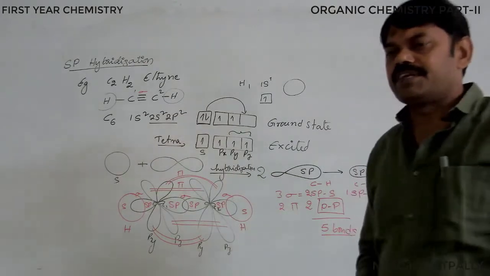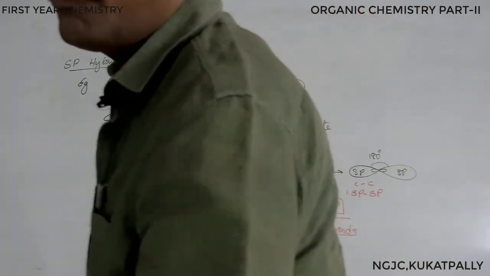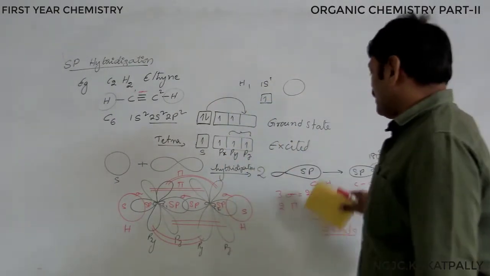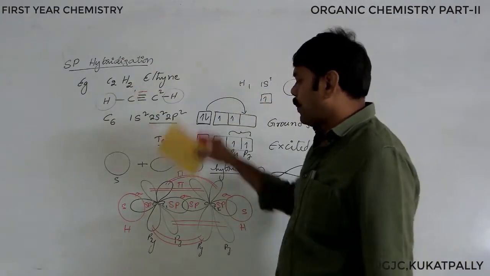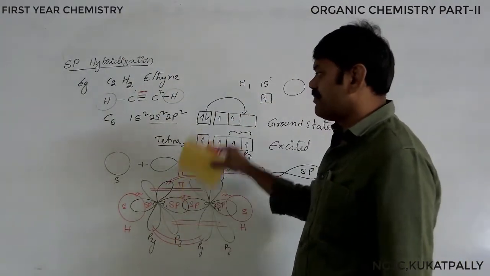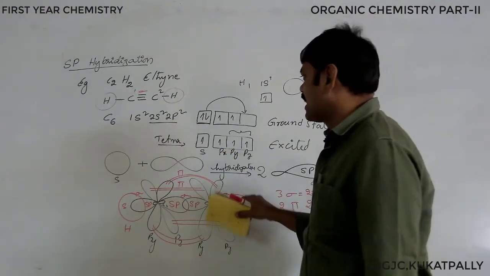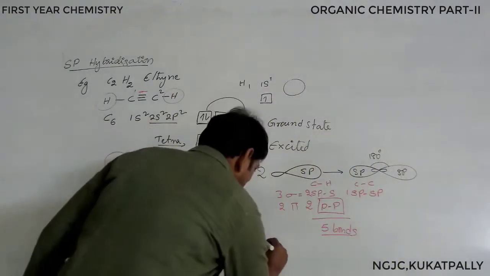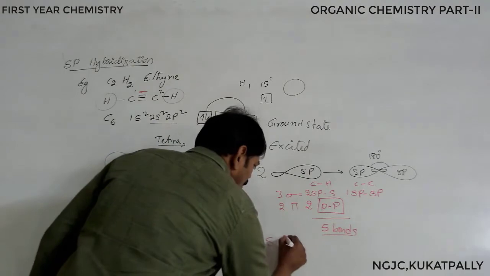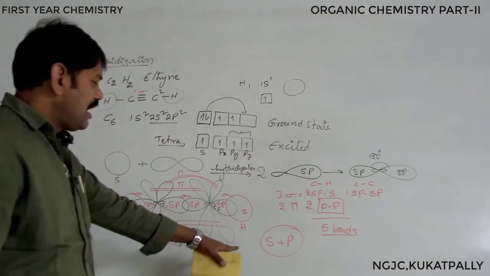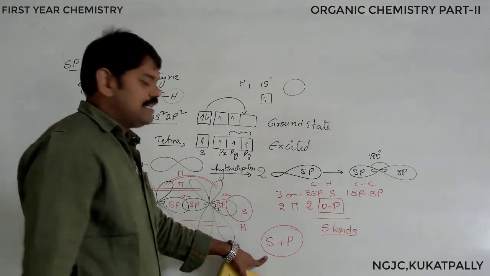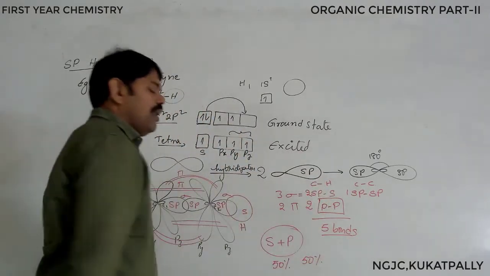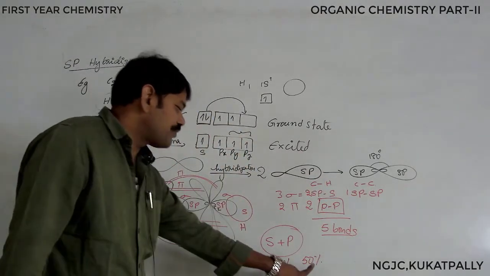After sp hybridization, we shall know about the nature of the compound with increasing s character. In sp hybridization, the s character is 50% and the p character is 50%. How can we say that s character is 50%? Because one s orbital and one p orbital only participate in hybridization. Therefore, 50% s and 50% p is available.